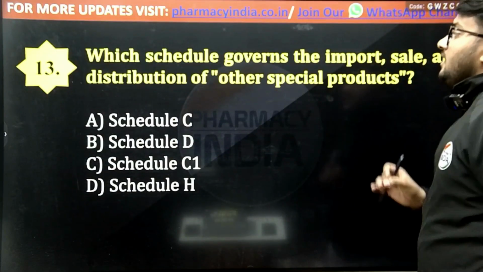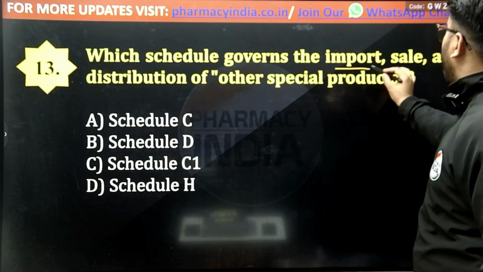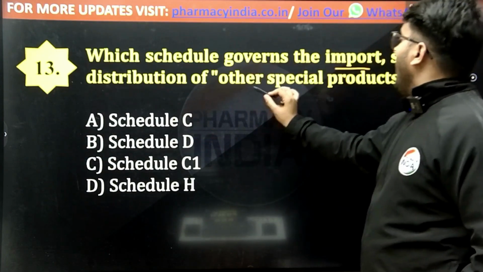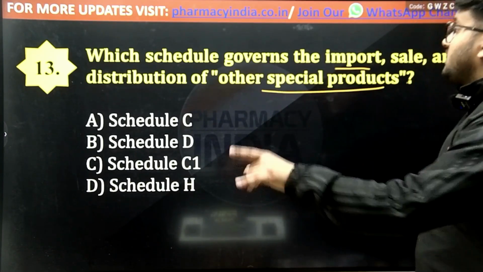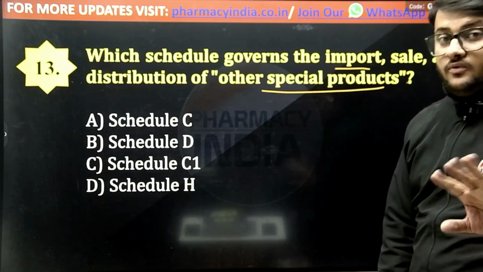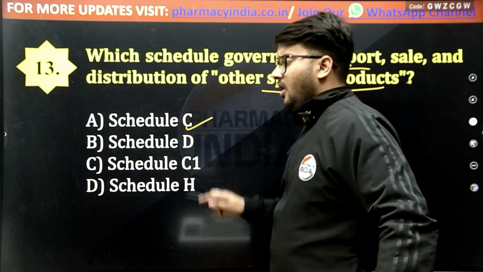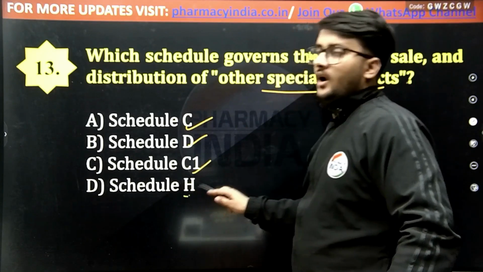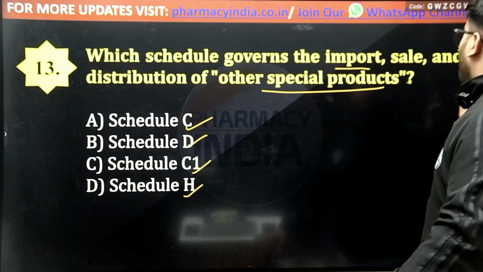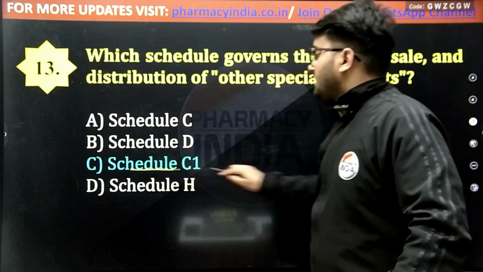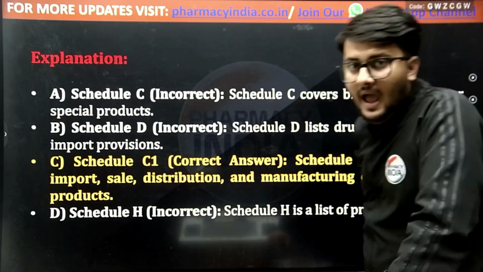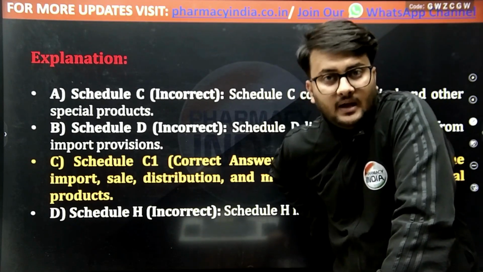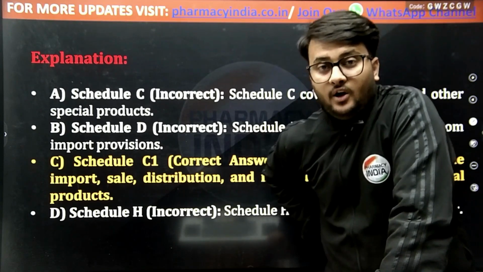Next question: which schedule governs the import, sale and distribution of other special products? Schedule C, D, C1, or the last option, Schedule H? And the correct answer is option C, that is Schedule C1, because Schedule C covers the biological and other special products, that is sera, insulin, toxoids and antigens.